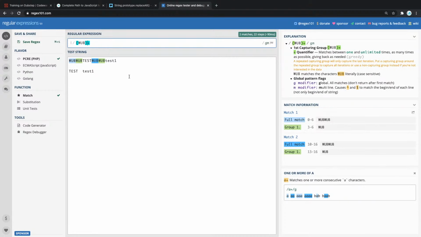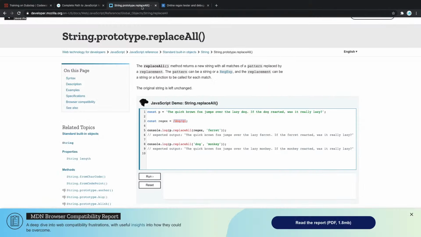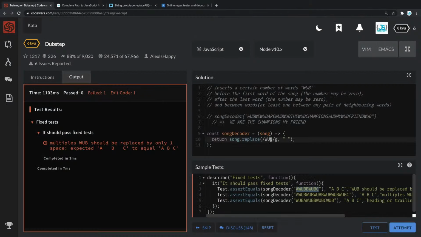This is great. So what's happening right now is I place this into first capturing group, and then we can have as many wubs as we want. So in this case, if we use this regular expression, I think it's gonna take them as one instance, wub, not as two instances. So if we go back in here, we can try using that regular expression right here. I'm gonna click test, and looks like, okay, that's great, we fixed it. So that part is fixed.